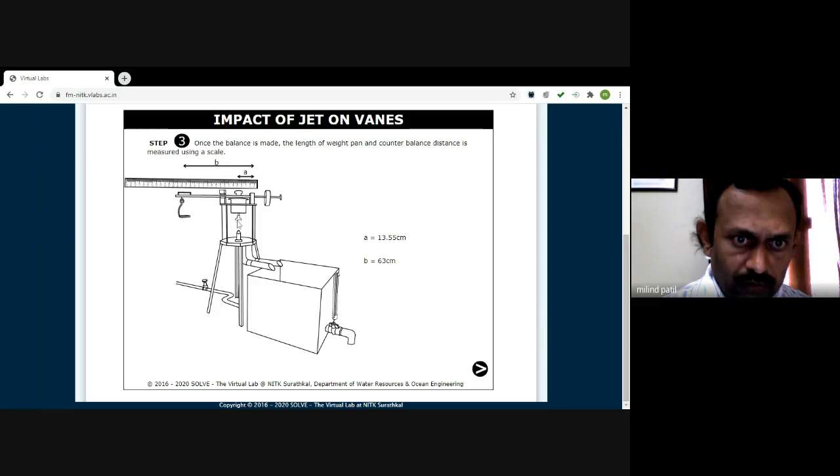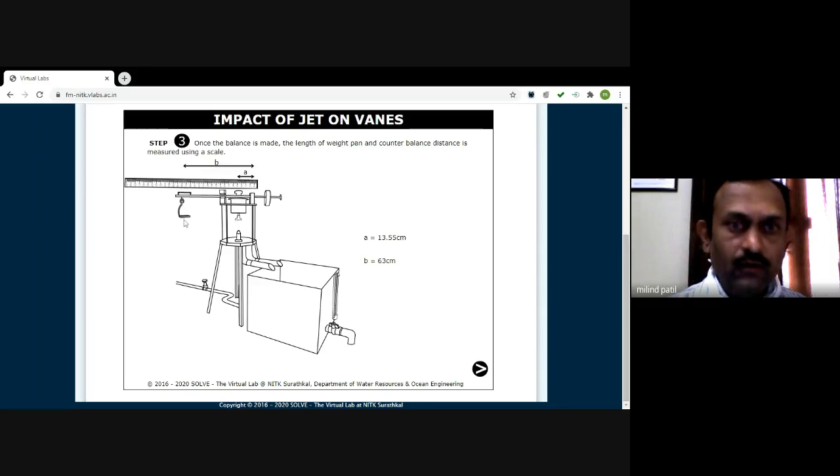to the force which is exerting at the center of this plate. A is the smaller distance, between the center of the plate and this fulcrum point. B is the distance of the center of the weight in the pan to the fulcrum point. This A distance is measured as 13.55 centimeter and the B distance is measured as 63 centimeter, obviously when it is aligned in the horizontal level.